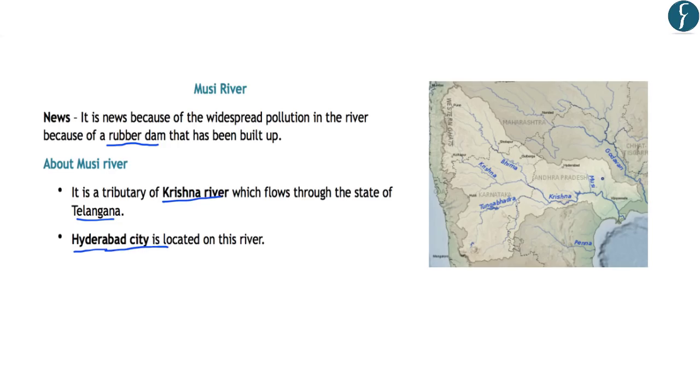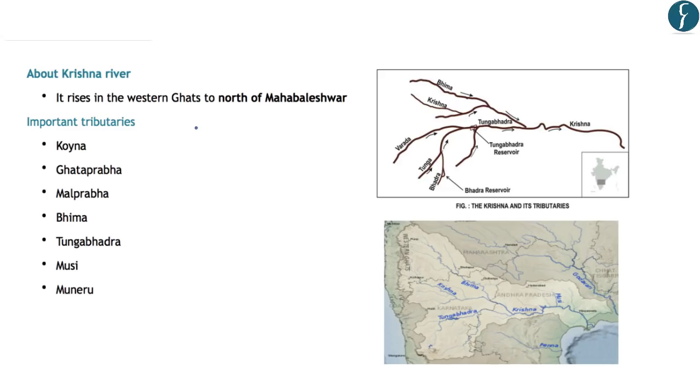So if you see the map of tributaries of river Krishna, the Musi River is the left bank tributary of river Krishna. And the city of Hyderabad is located on this river. So these are 2 important facts that should be kept in mind related to the Musi River. And regarding the Krishna River, it rises in the Western Ghats and to the north of the Mahabaleshwar. So the origin of river Krishna is near Mahabaleshwar in the Western Ghats.